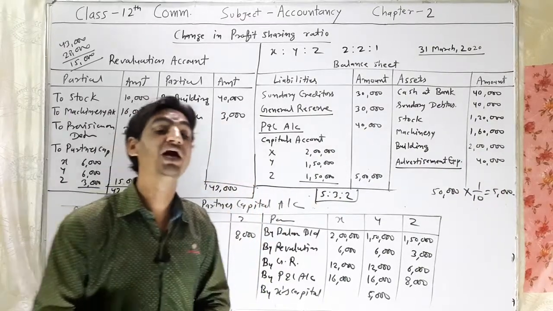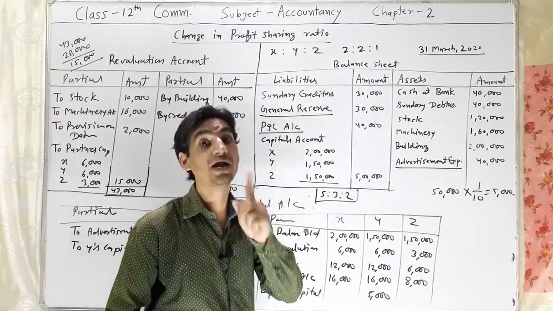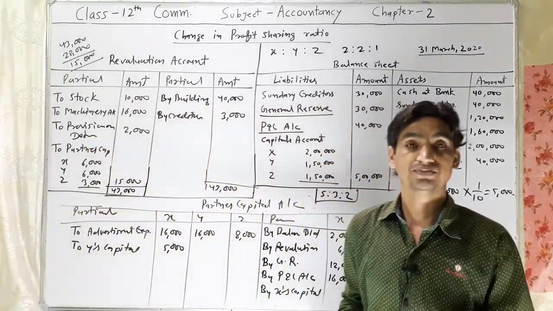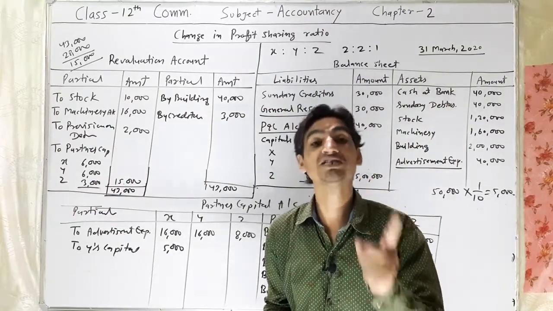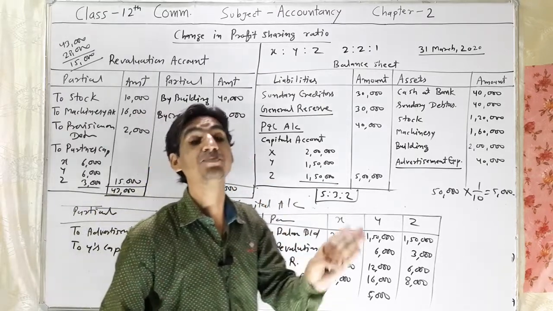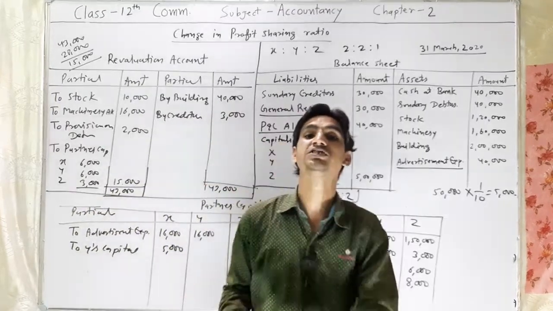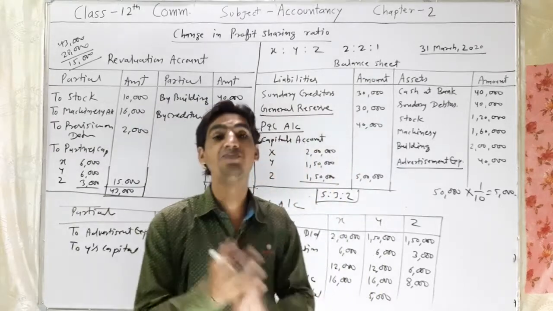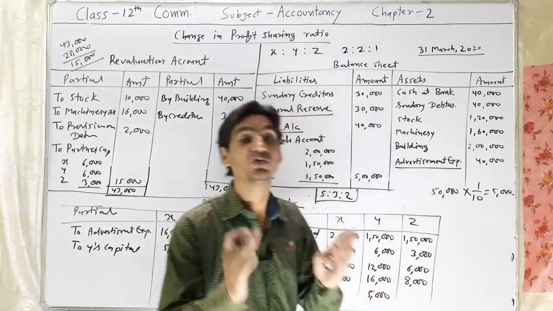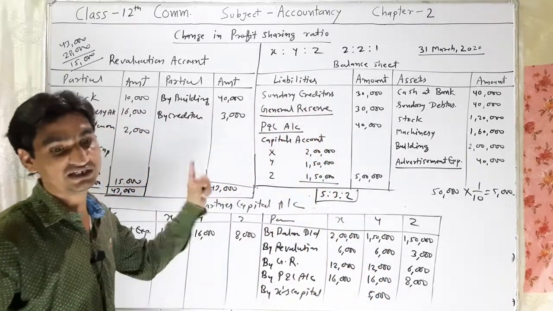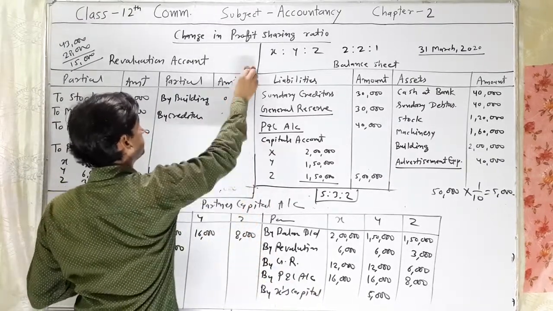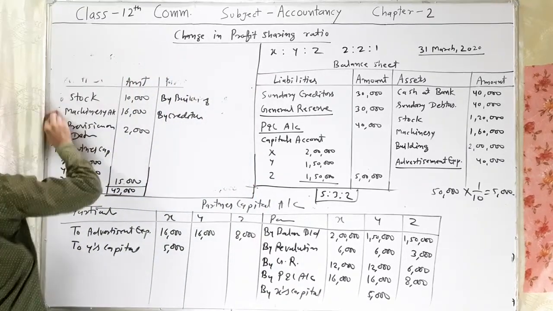All the adjustments we have recorded, but one adjustment which we are discussing in this particular video is the adjustment of new capital. And in the question there is information that their new capital will be in their new profit sharing ratio. So how this capital will be calculated, we will discuss here.